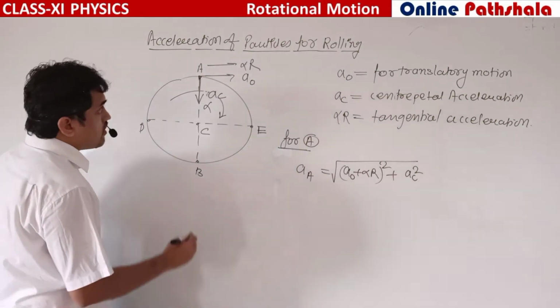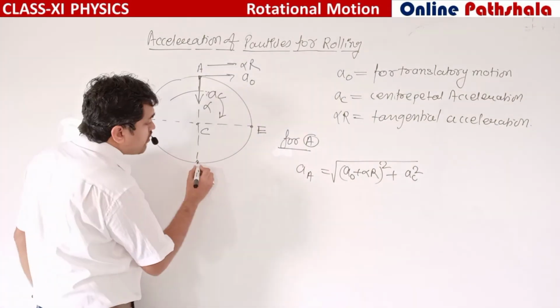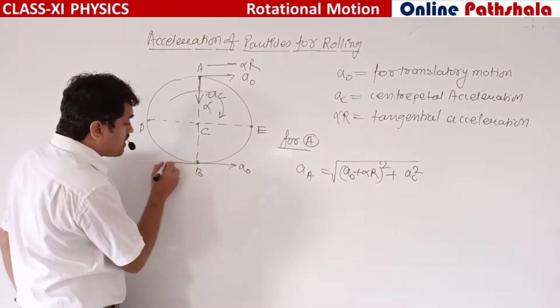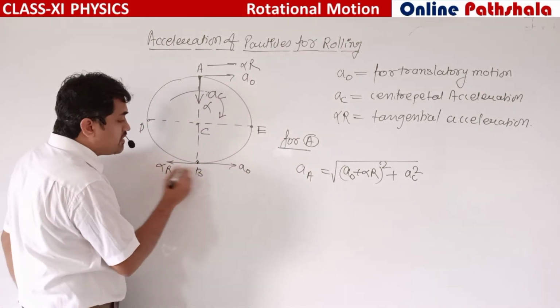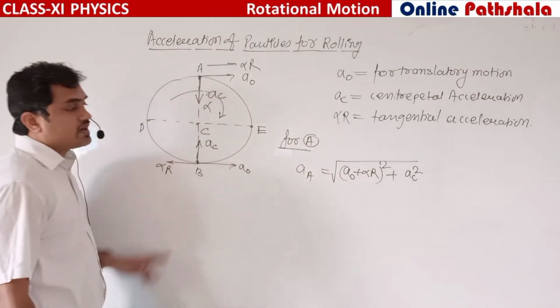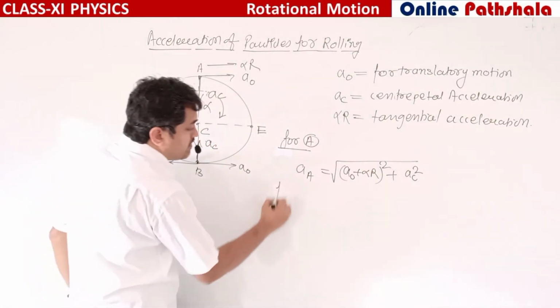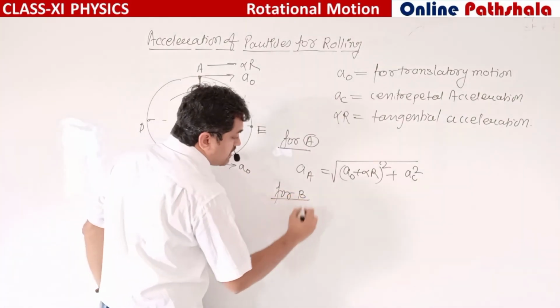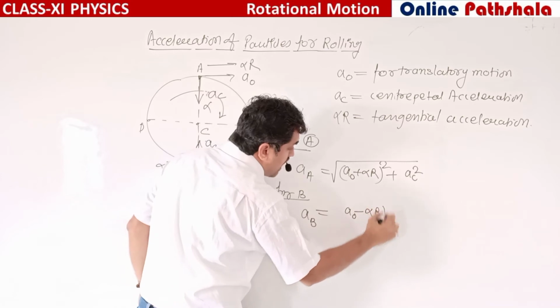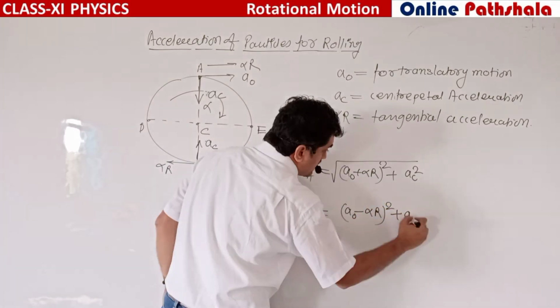Same as it is, if we talk about this point B, A naught will be in horizontal direction, alpha r will be in backward direction, and AC vertically upward. So for point B, acceleration of B will be the square root of (A naught minus alpha r) whole square plus AC square.